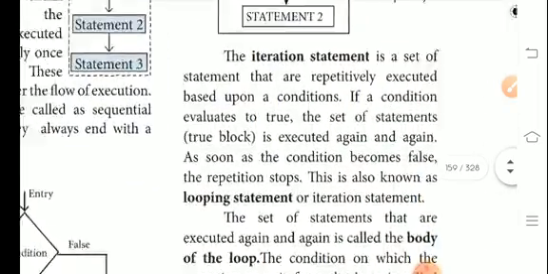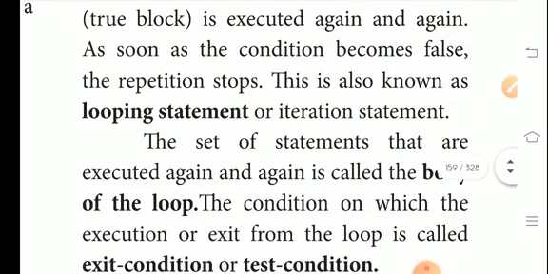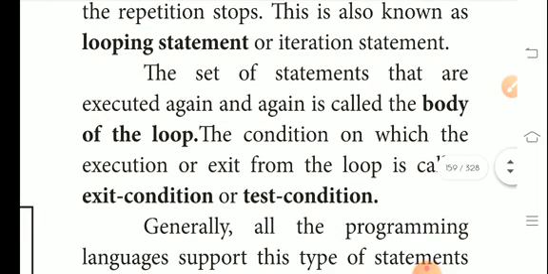Iteration statement is a set of statements that are repeatedly executed based upon a condition. If a condition evaluates true, the set of statements or true block is executed again and again. As soon as the condition becomes false, the repetition stops. This is also known as looping statements or iteration statements.